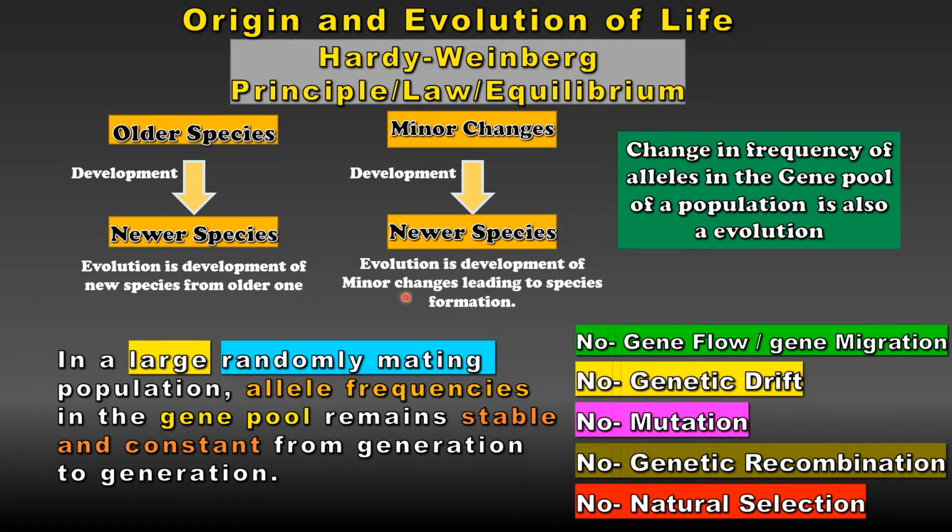They further say that any small changes in these five conditions or factors will disturb the genetic equilibrium and that will change allelic frequencies. Eventually, it will lead to evolution.